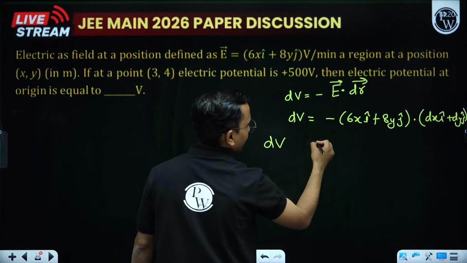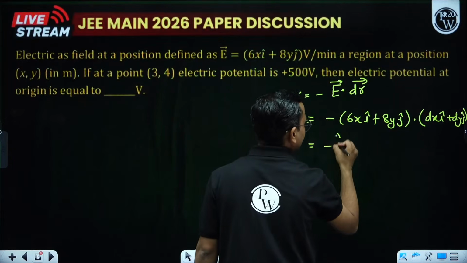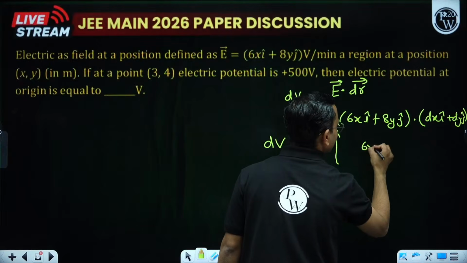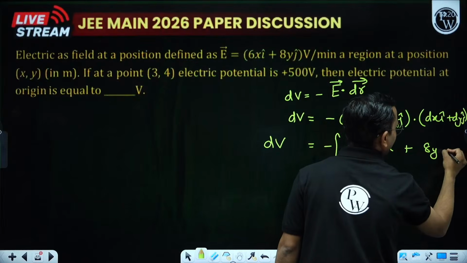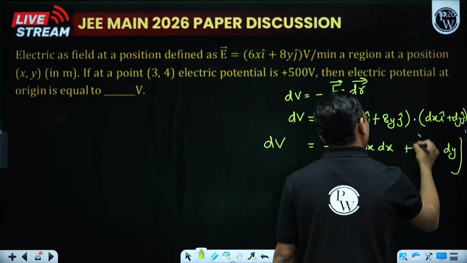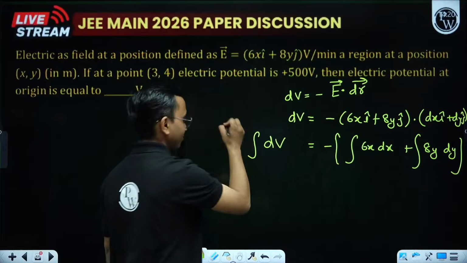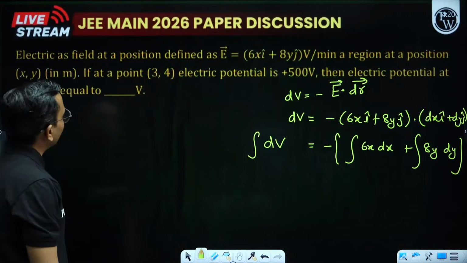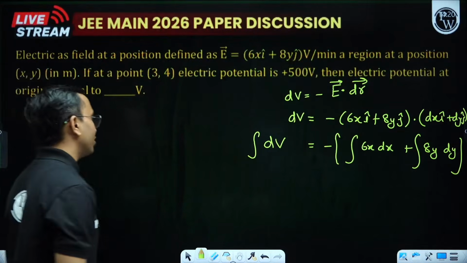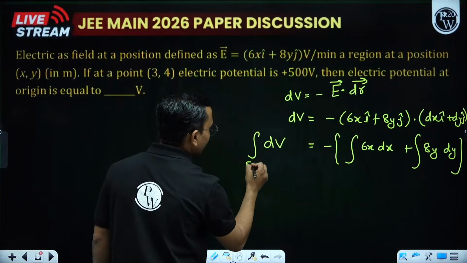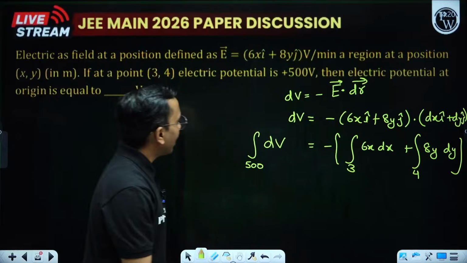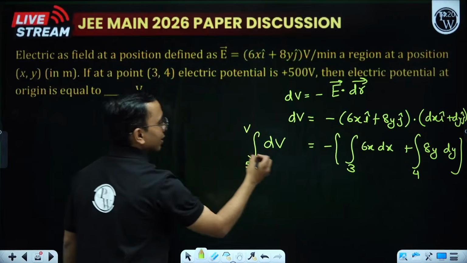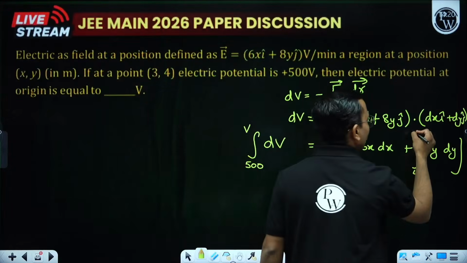So dV is equal to minus, now here, 6x dx plus 8y dy. Now I am integrating. My potential at 3, 4 is 500. So when the potential is 500, x is 3, y is 4. I need the potential at origin. Let us take that as V. x becomes 0, y becomes 0.